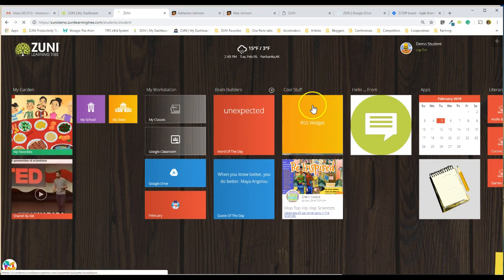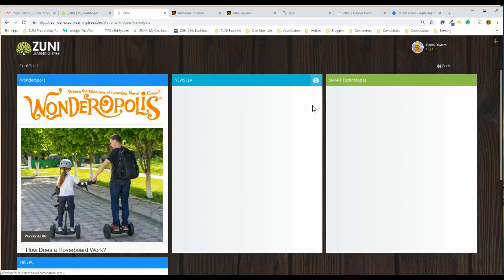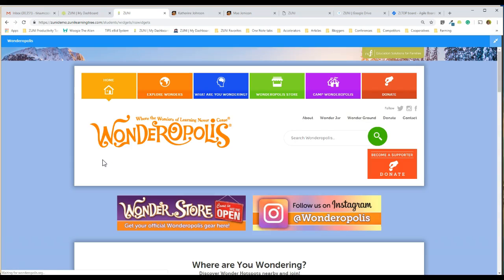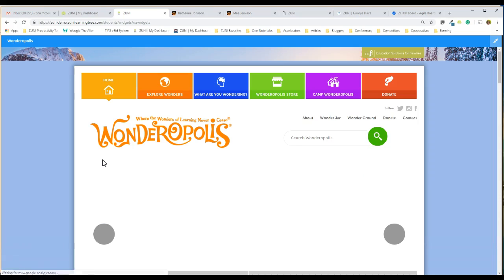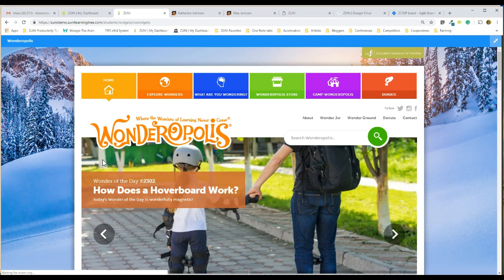My little one and I, we listen to Wonderopolis every morning. And so we come in and we come to Zuni and we just click on Wonderopolis. And today the 4th graders, for the first time, were taking a look at Wonderopolis. When you click on it, it will open, and then you want to wait until it loads, and then you'll click on the actual title. So here's the title of the article today.